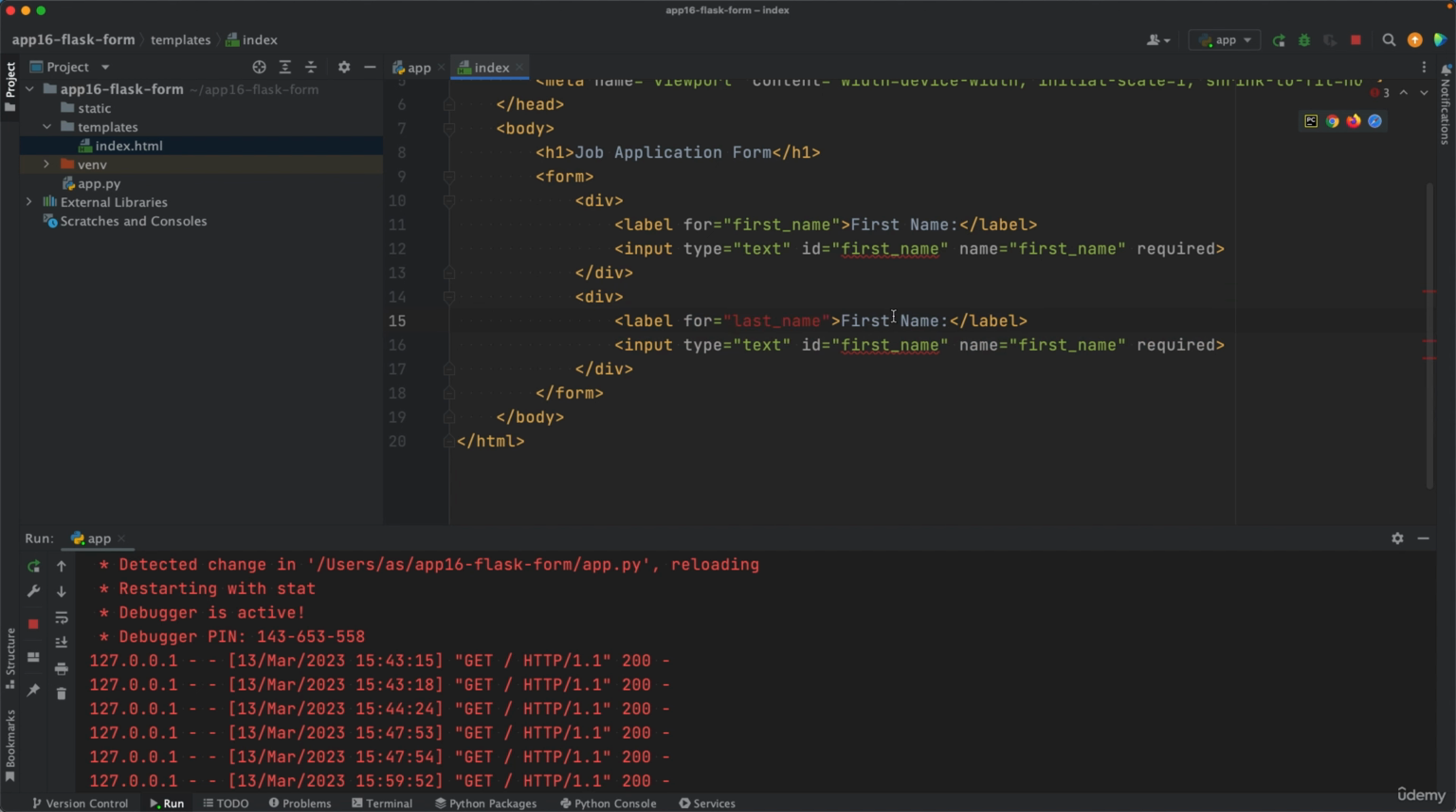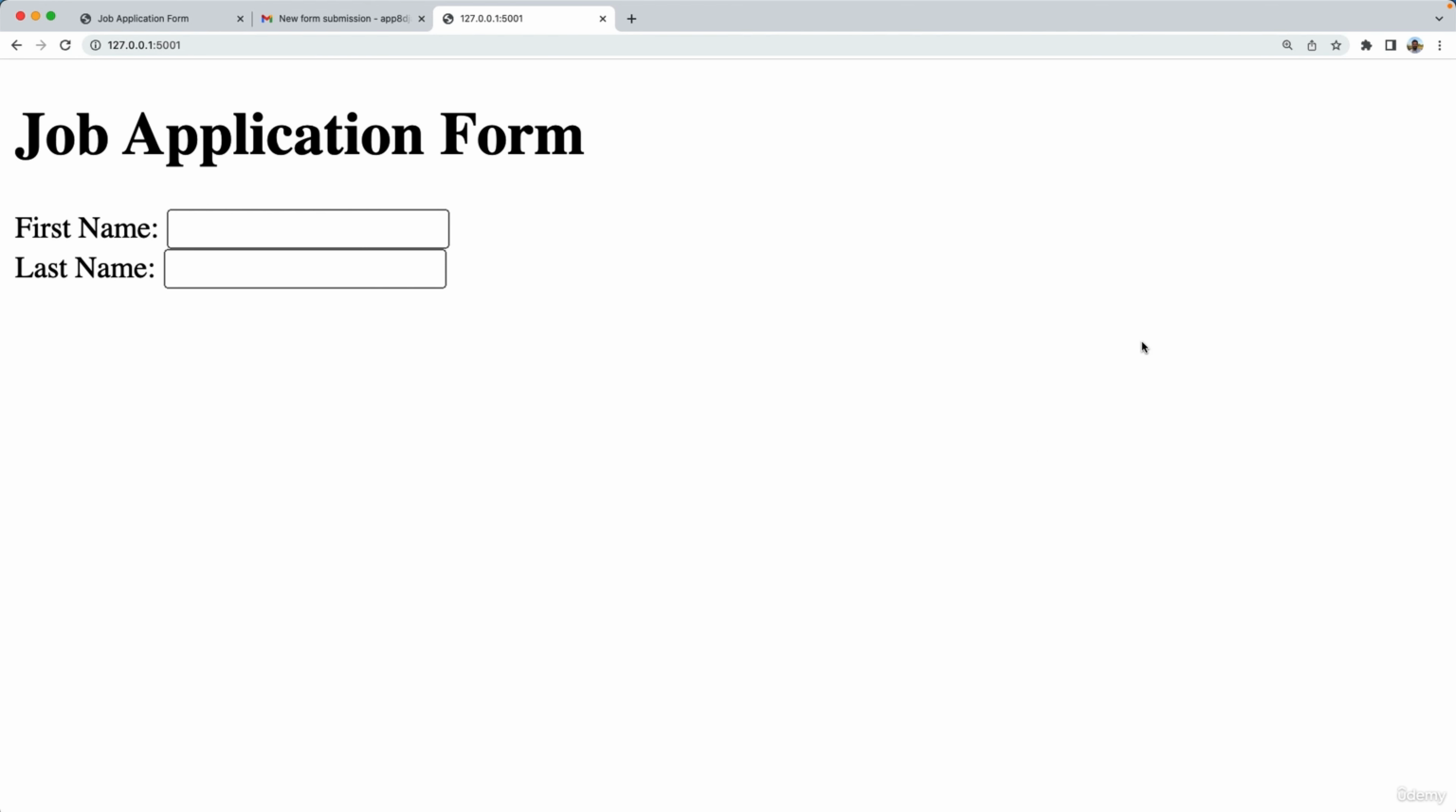So I want to write here last name, type is text, the ID is last name, the name is also last name, last underscore name. And it's a required field as well. So go to the web page, refresh, and we've got these 2 fields and 2 labels. Don't worry about the look for now. I know that these are very close to each other, but we'll fix that with CSS and Bootstrap later on. So for now, let's just make sure the structure of the front end is accurate.